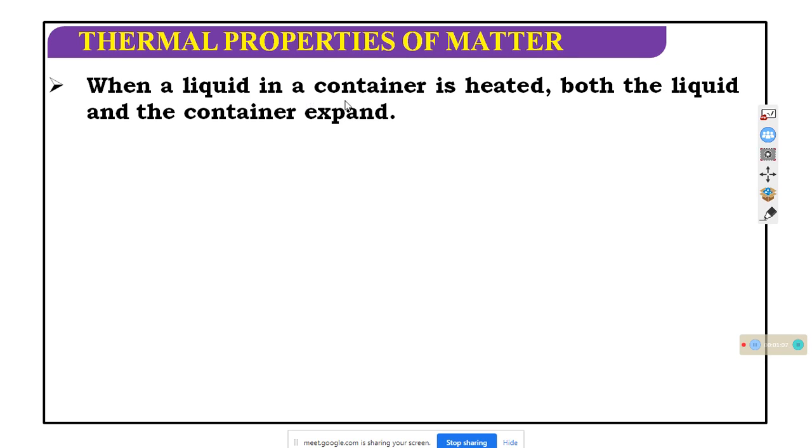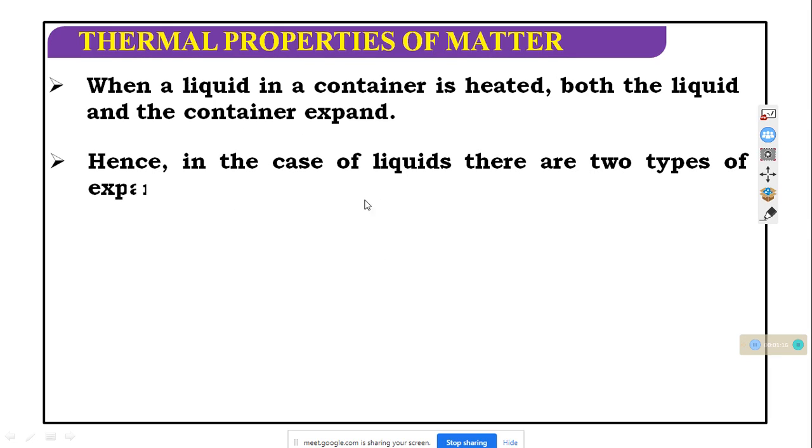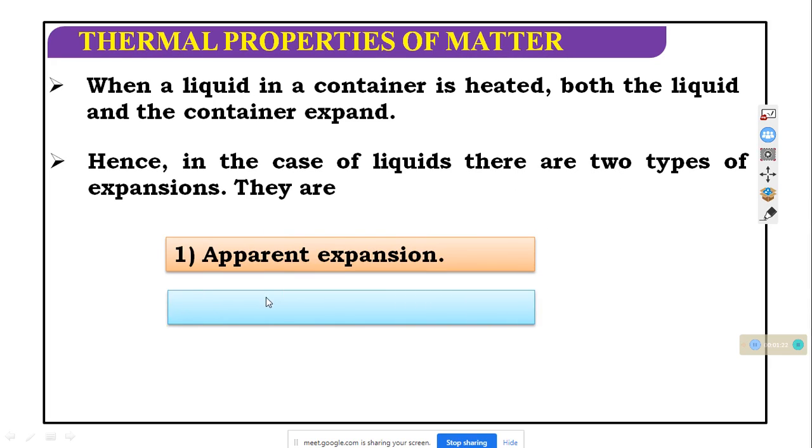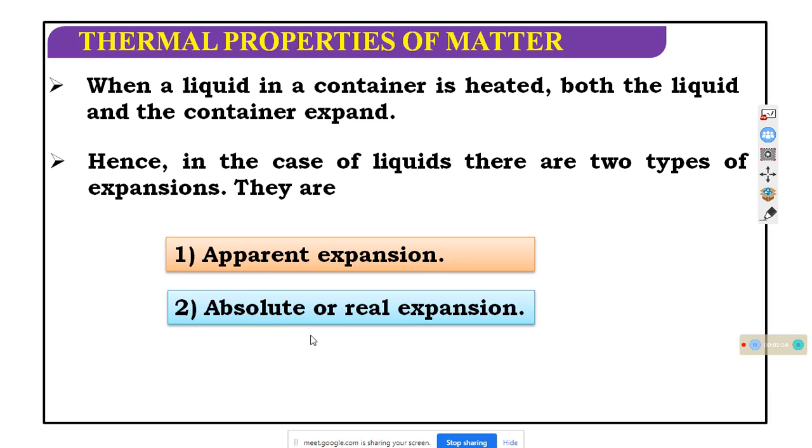When a liquid in a container is heated, both the liquid and the container expand. Hence, in case of liquid, there are two types of expansion: apparent expansion and absolute or real expansion.